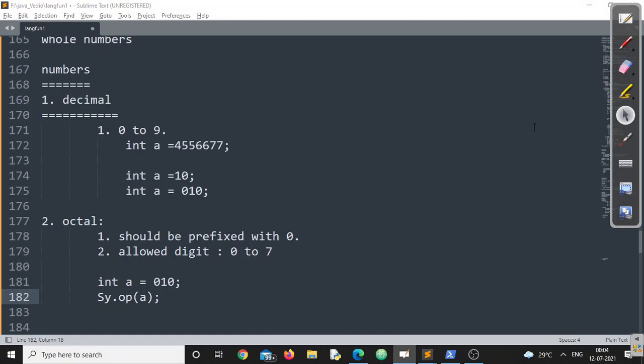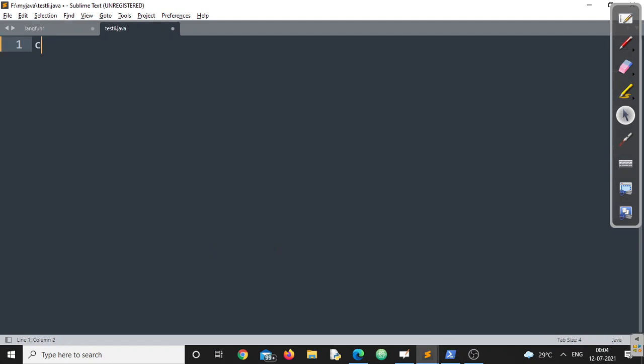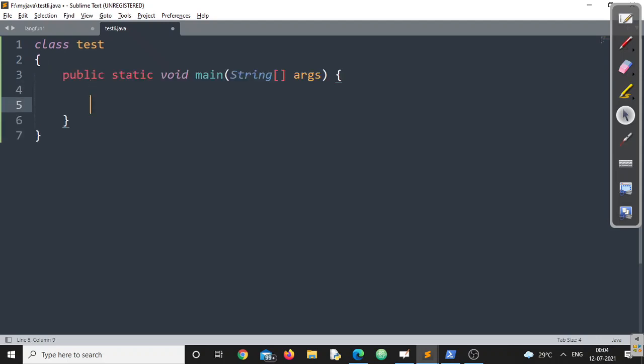Okay, we'll also see to that. Let us cross check. Let me write a test code, TestLiteral.java. I'll go for class Test followed by main. Let us write int a is equal to 10.